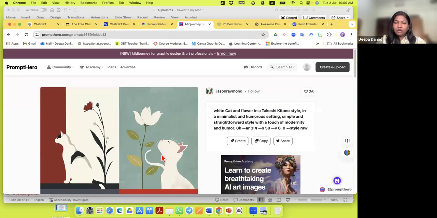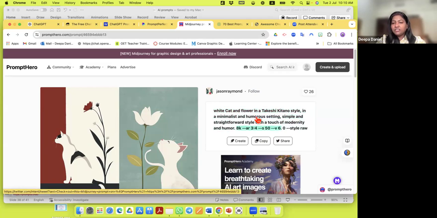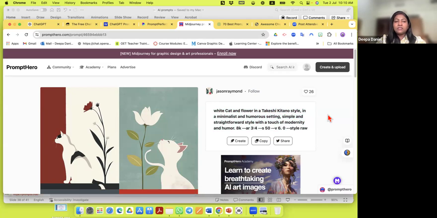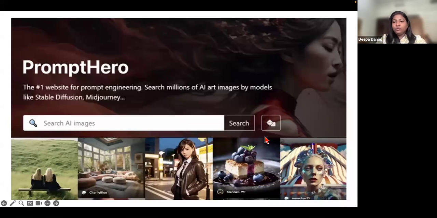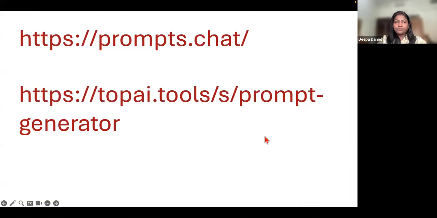What interests me is not the image, but the prompt here, such a detailed technical kind of prompt, which I would never be able to come up with. So once I see this prompt, I copy the prompt and I can modify it according to what I want. Let's say I don't want a white cat, I want a black cat, and I want a rose, etc. I just make a few changes and paste it into Midjourney or DALL-E, whatever image generating AI tools, and I'll get the perfect image that I want. So this is another tool which is very helpful to use in ChatGPT and other tools.